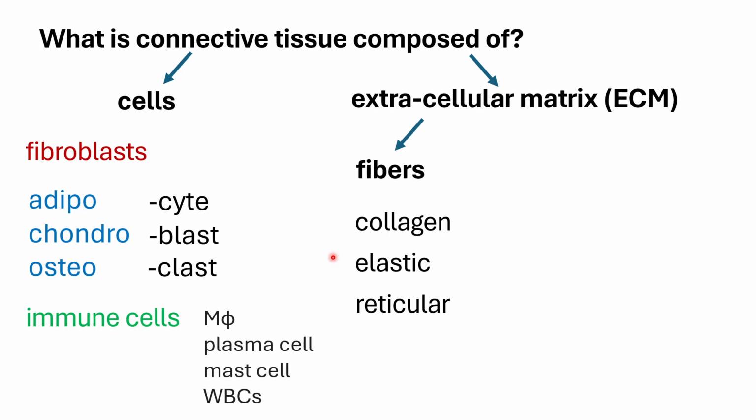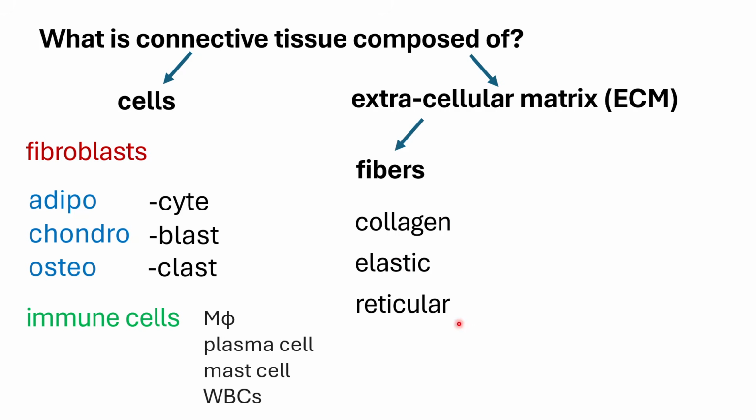There are three major types of fibers that can be seen in your connective tissue. You would have your collagen, your elastic, and your reticular fibers. Out of these three, your collagen fiber would be the most ubiquitous. Almost all of your connective tissues would have this type of fiber, while elastic fiber usually goes hand in hand with collagen. So if the connective tissue needs more elasticity and sturdiness or stretch, then elastic fiber will join your collagen fiber.